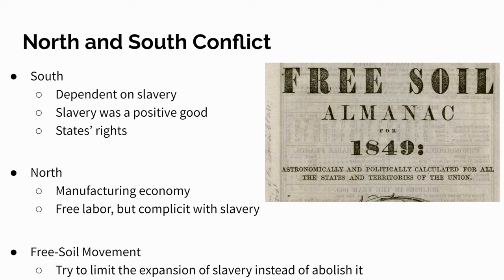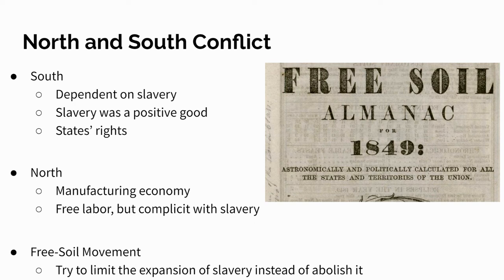And this is in contrast with the North, who is a very manufacturing focused economy, and they have free labor. So many states in the North do not have any slaves. Most of them do not have any slaves. They are complicit with slavery, meaning that they're not objecting to slavery on principle, but they think it's going to undermine the free labor market, and they don't believe it will work for the North. But remember, because they're buying these goods from the South, they are complicit. They are allowing slavery to prosper. And this is going to give rise to the free soil movement.